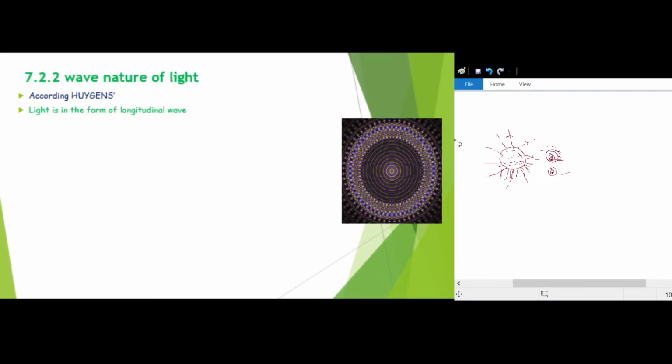So now I want to show you, with the help of one experiment, that longitudinal waves require a material medium for their propagation.